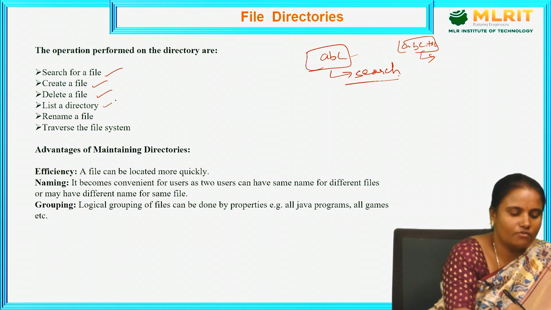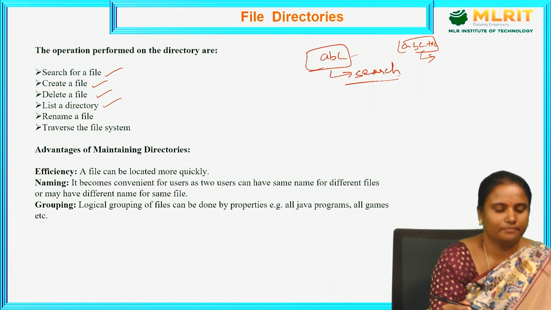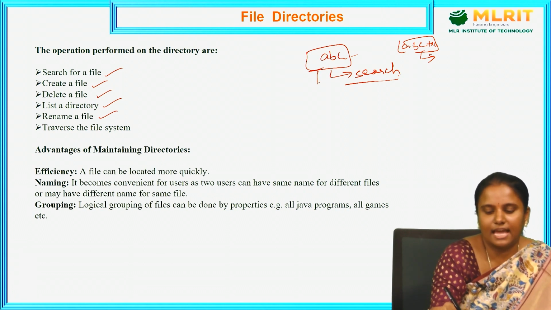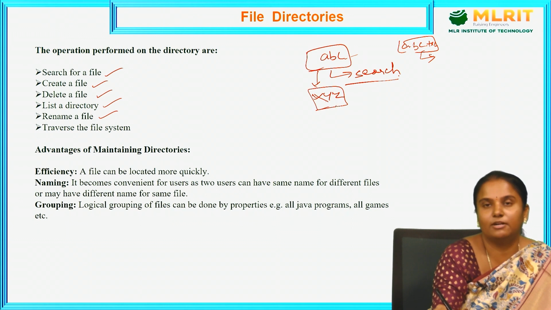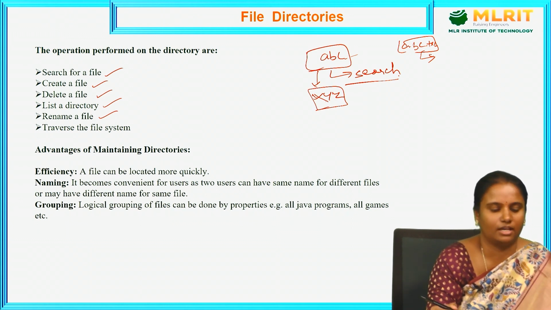Next, list of a directory. A directory consists of a number of files, so it may be in the form of a list. It may be accessed in ascending or descending order in the form of a list. And rename a file. So for this ABC file, I want to rename it with XYZ. So changing the older file name into a new file name. That is what renaming a file.